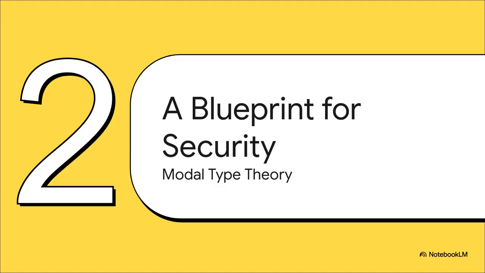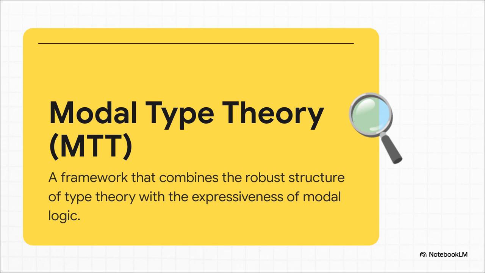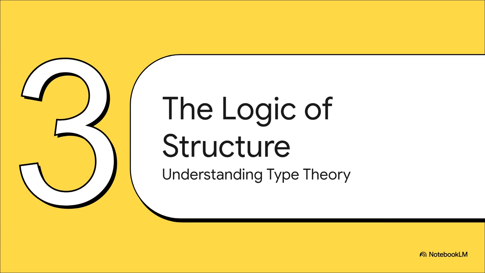So how in the world do we do that? Well, that brings us to our blueprint for security, this really powerful framework called Modal Type Theory. You can think of it like a set of architectural plans for building truly trustworthy systems right from the ground up. And here it is, Modal Type Theory, or MTT for short. It's not just one idea. It's this brilliant combination of two powerful fields of logic. See, on one hand, you've got the rigid, provable structure of type theory. And on the other, you've got the nuanced, expressive power of modal logic. When you fuse them together, you get a powerful new language, one that can not only describe security, but actually enforce it.